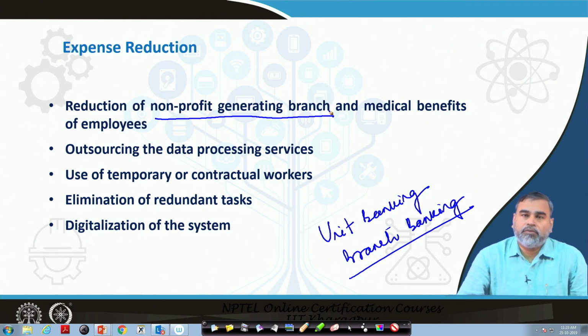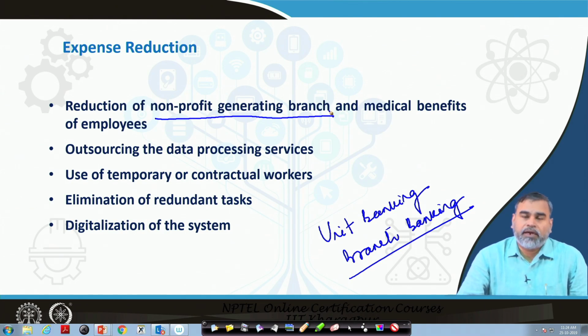Whenever we are going for data processing, if the regular employees of the organization do the processing, sometimes it may be costlier for the banks, because either the employees may not be competent enough to process the data in an efficient manner, or the banks have to establish a huge fixed setup, acquire different types of fixed infrastructure for analyzing this data, as well as employ expert people who have the competency for processing this data.